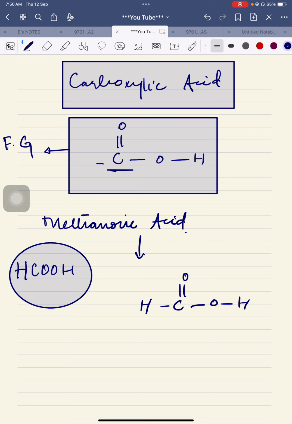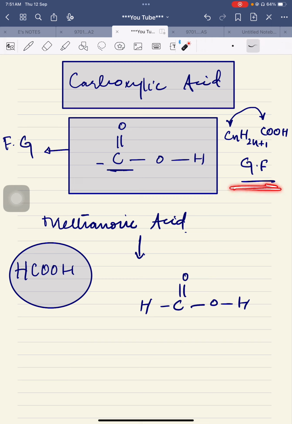The general formula is CnH2n+1COOH, so the general formula has these two parts. The functional group has one carbon already, so we can say that the general formula of carboxylic acids is not applicable to the first compound, methanoic acid. Why is it so? Because the general formula has two carbons in it, whereas methanoic acid has only one carbon. So this was the exception which you need to keep in your mind.